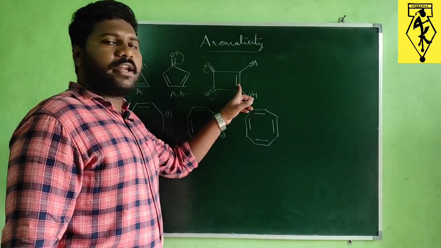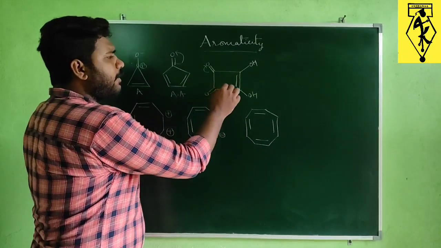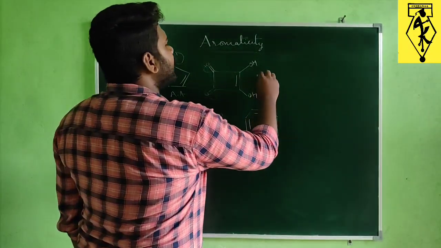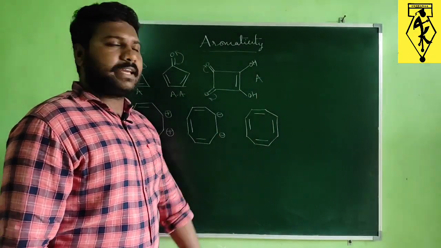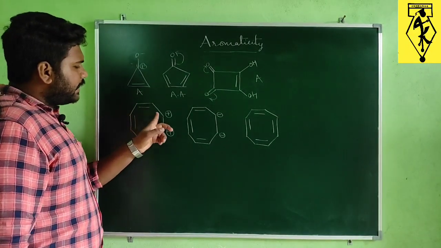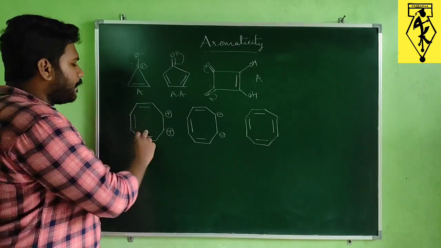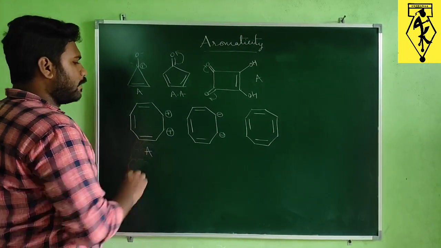Only these 2 pi electrons are involved in delocalization and every carbon of this ring is sp2 hybridized. So a cyclic ring with a 2 pi electron system can act as aromatic. And in this one, each carbon is present in sp2 hybridization and we have 3 pi bonds. 3 pi bonds means 6 pi electrons, so this will act as aromatic.